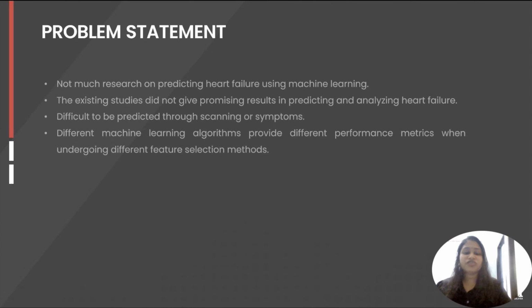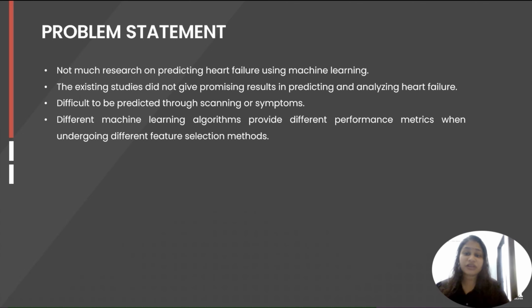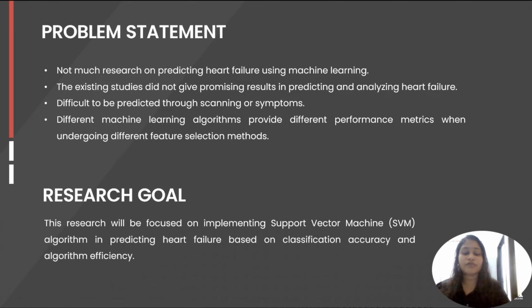There was not much research on predicting heart failure using machine learning and the existing studies did not give promising results in predicting and analyzing heart failure. Not only that, heart failure is difficult to predict through scanning or symptoms, and different machine learning algorithms provide different performance metrics when undergoing different feature selection methods. Therefore, this research will be focused on implementing support vector machine algorithm in predicting heart failure based on classification accuracy and algorithm efficiency.